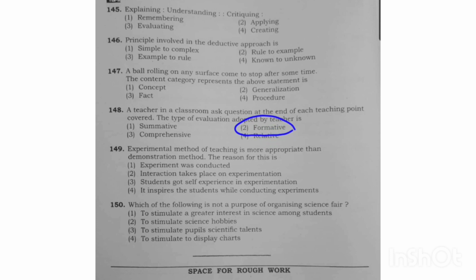Next, the 149th question. The experimental method of teaching is more appropriate than the demonstration method.